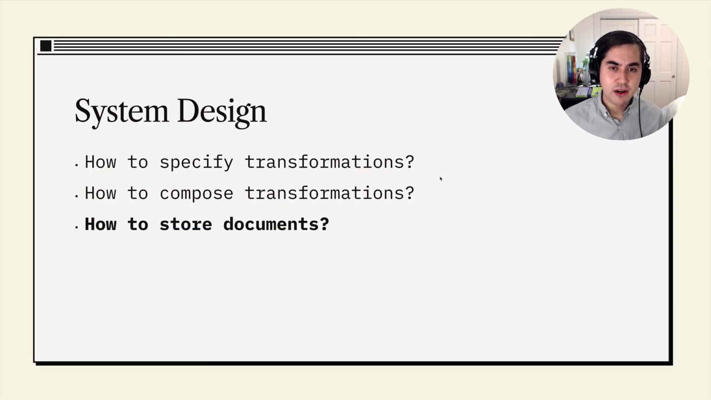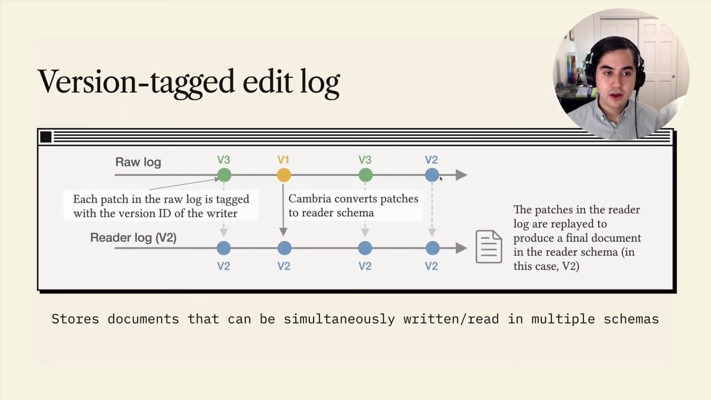A third question is, how do we actually store these documents in such a way that they can be read from and written to simultaneously through multiple schemas? We used a structure that we call a version-tagged edit log, and the rough idea is that the document is stored as a log of edit operations, but crucially, every edit is tagged with an identifier for the schema that was used to make that edit. Then when it comes time to read the document, we map over this log and convert each edit operation from the writer schema to our desired reader schema. Then it's just a simple matter of replaying this log, and we retrieve a document that matches our reader schema.